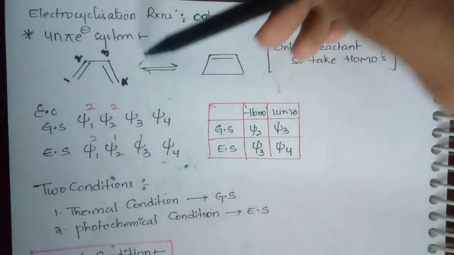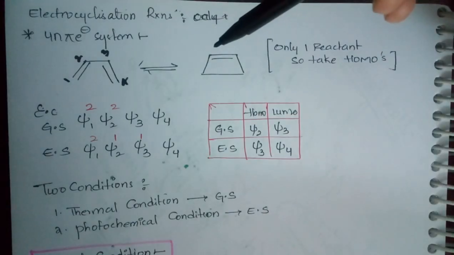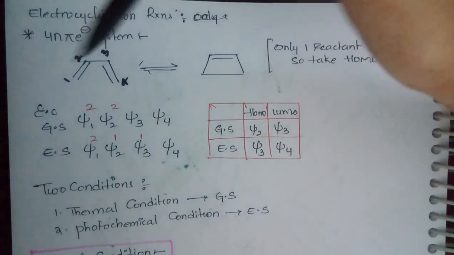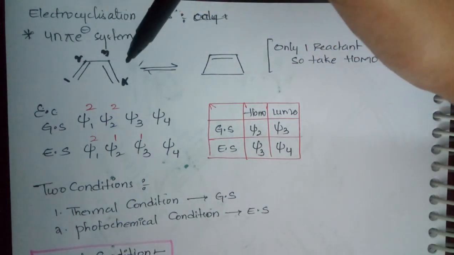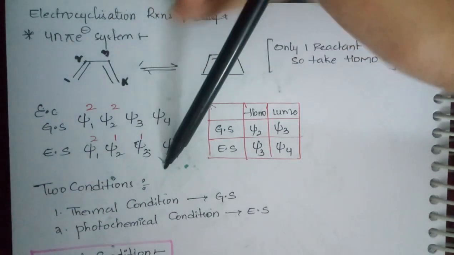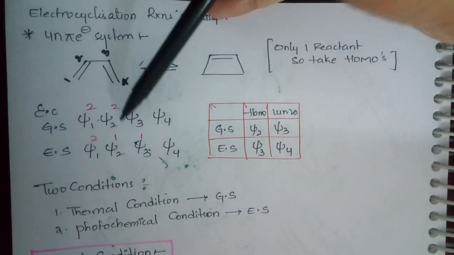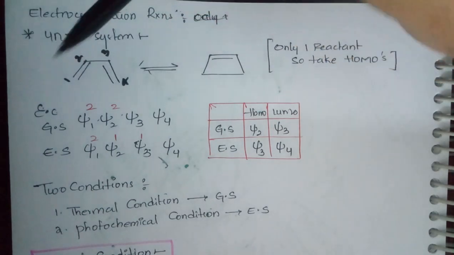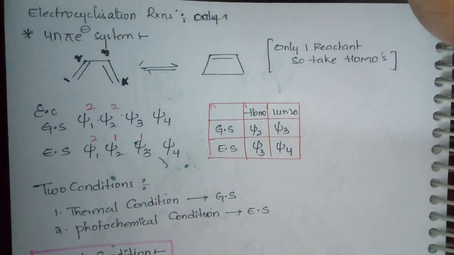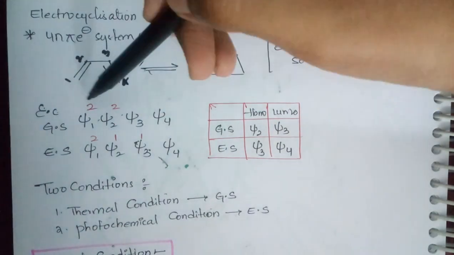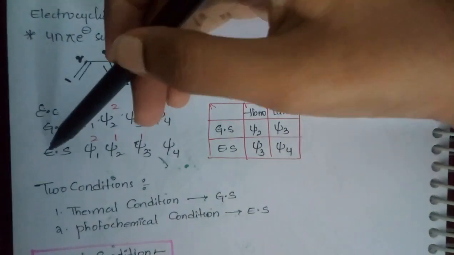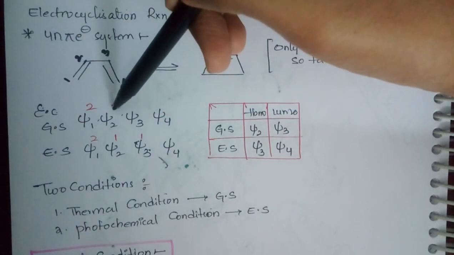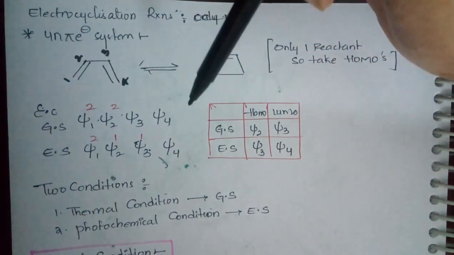Now, before going through the electrocyclization reaction, first we have to write the electronic configuration. There are 4 carbons, so write down 4 p orbitals as Xi1, Xi2, Xi3, Xi4. In the ground state, 4 pi electrons are there, so I fill Xi1 with 2 electrons, Xi2 with 2 electrons. In the excited state, one of the electrons from Xi2 will jump to Xi3.